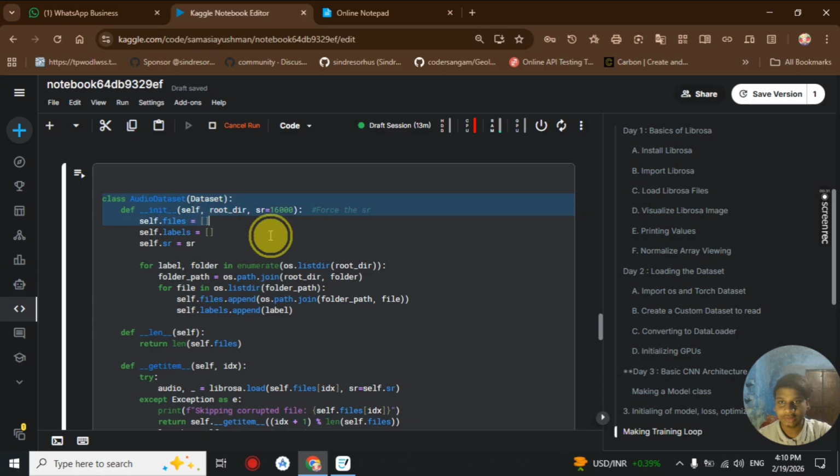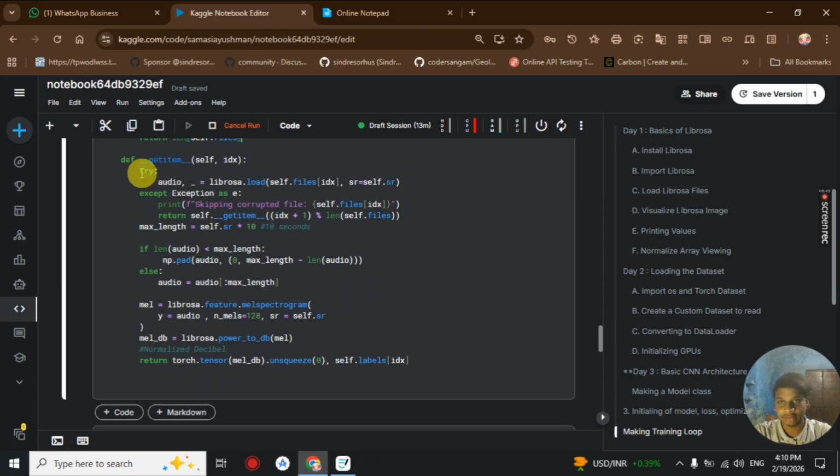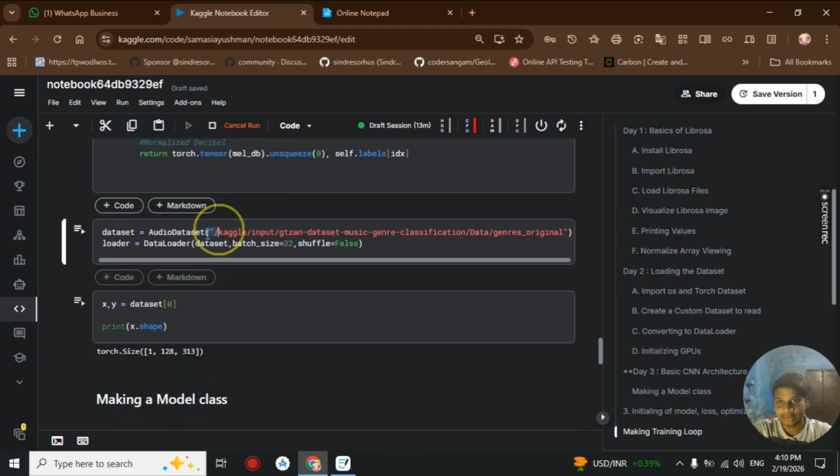Starting here, first we make the dataset, which will take all files and load them, and inside our length method we return the length, then we cache the audio files. This is new, so you can copy this, and you can also find it in my GitHub code. Then we get the max time for our audio, and we delete the audio files which are longer than that length, and then we convert it to a MEL spectrogram, then we normalize, and then we return the normalized tensor with our unsqueeze.